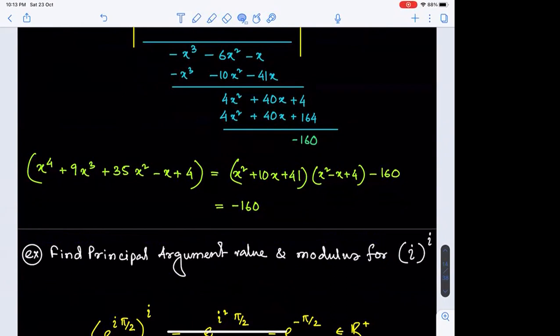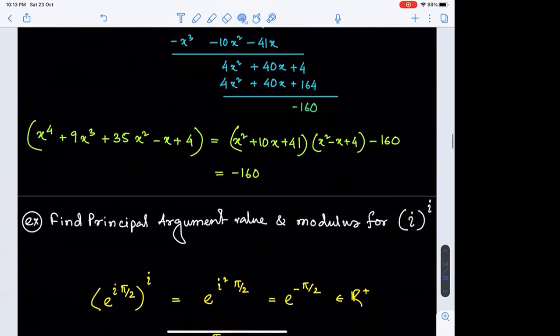So to have the change, we have written the base iota in the polar form as e to the power i pi by 2. Iota, with modulus 1 and argument pi by 2, can be represented as e to the power i pi by 2 in the polar form.